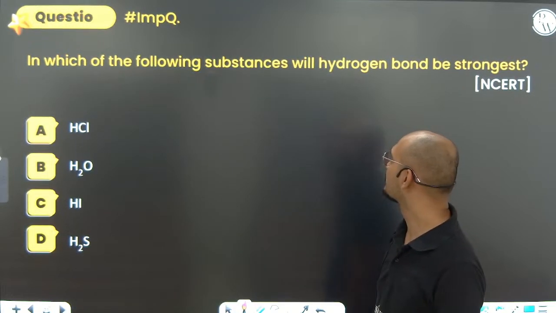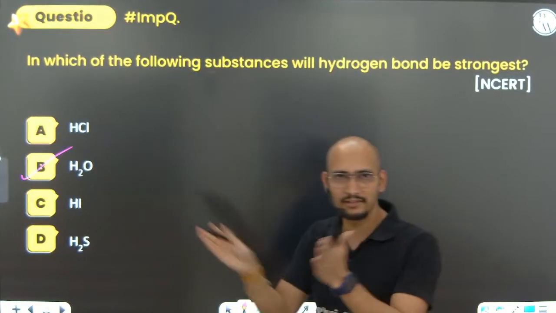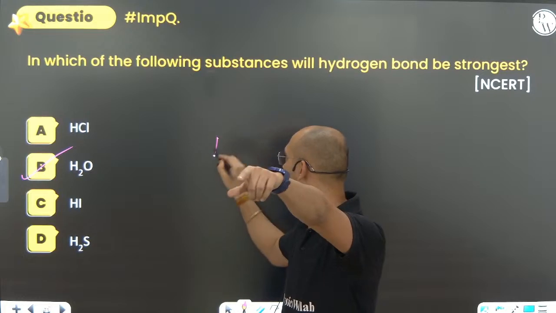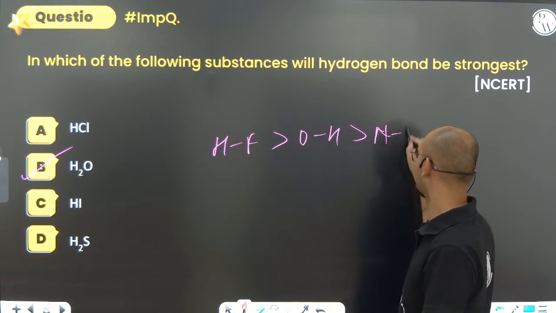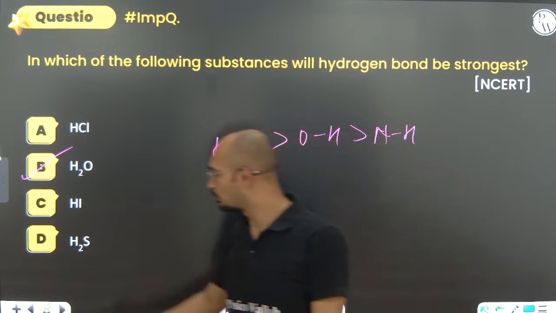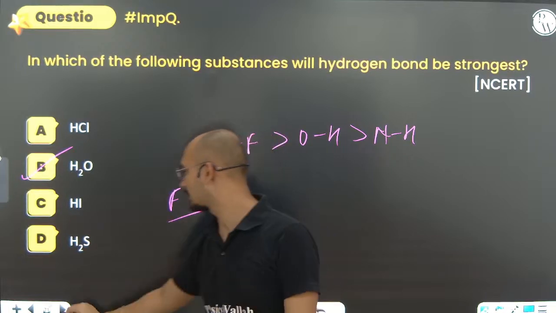In which of the following substances will hydrogen bond be strongest? H2O, because it depends on the electronegativity difference. The strongest will be HF, then OH, and then NH, because hydrogen bonding only forms in FON: fluorine, oxygen, and nitrogen.